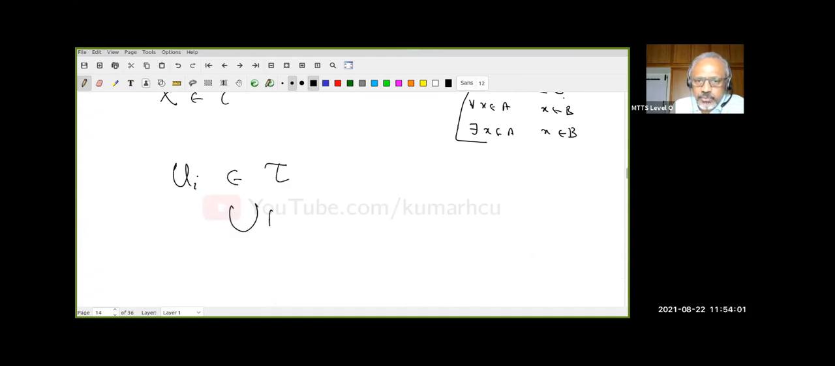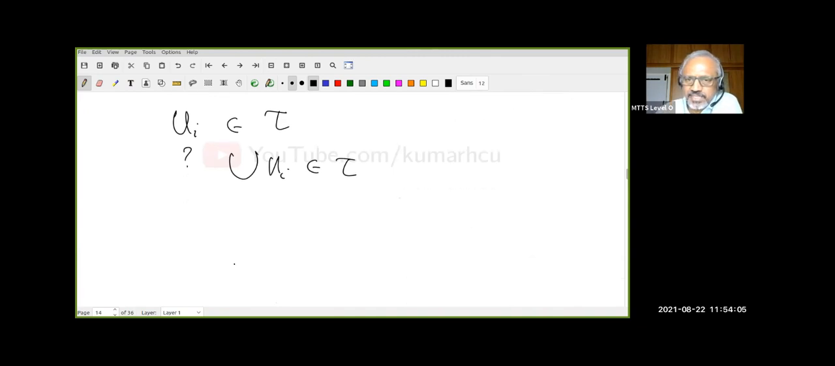Then I have to say the union of U_i is in tau. But that's very easy. Suppose X belongs to the union of U_i. Let me assume X is not a minimum or a maximum. Minimum, maximum may not exist. Remember in R, minimum, maximum may not exist. 0 is not a minimum of the open interval (0, infinity), the positive reals. 0 is not a minimum because the minimum must be an element.